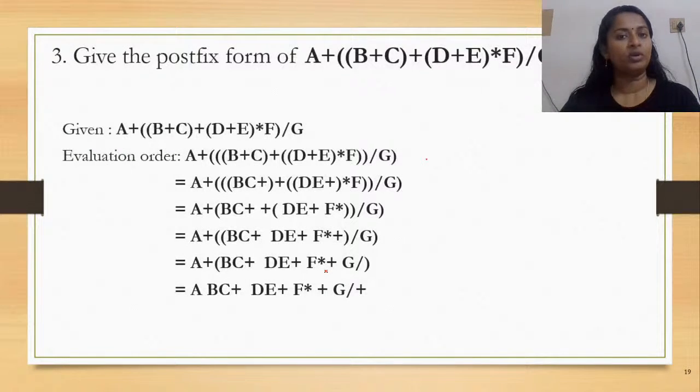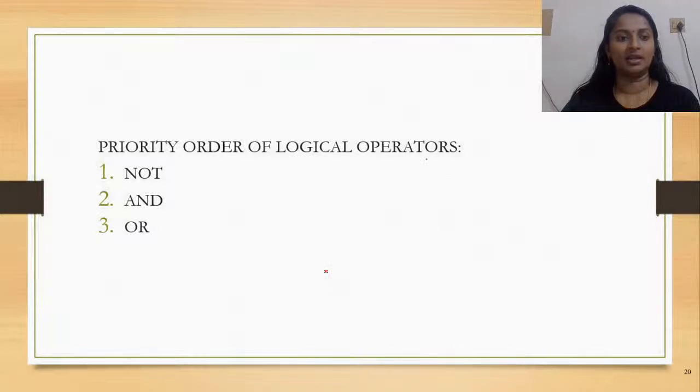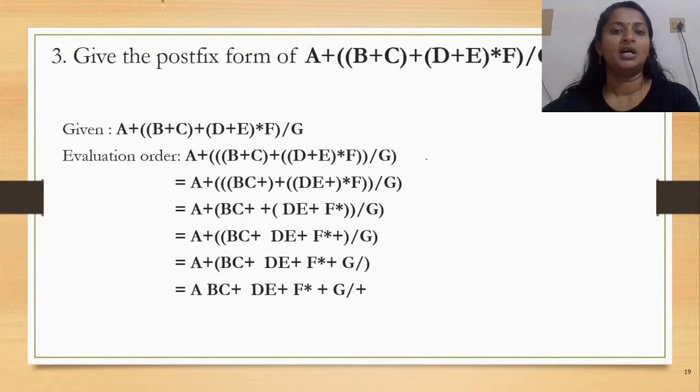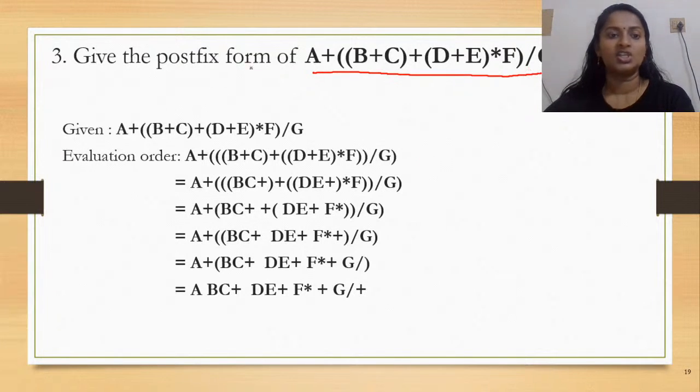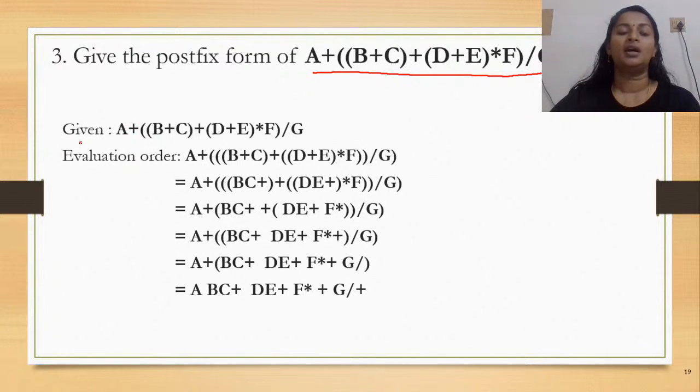Now we'll take one more example and then we'll go with the logical operators. See here, you are given an infix expression, and this is your expression. Okay. So I've written the expression once more under the subheading given, and then the next step is that you have to give the evaluation order.